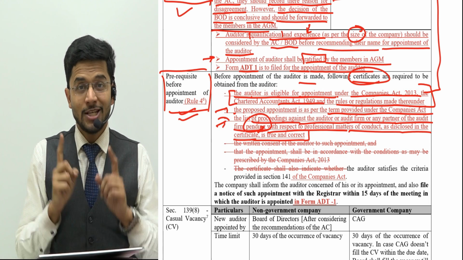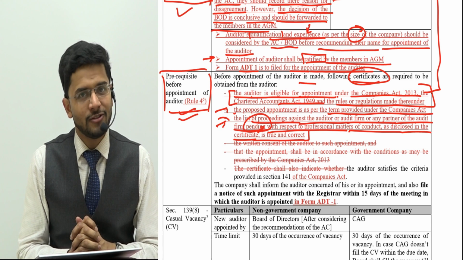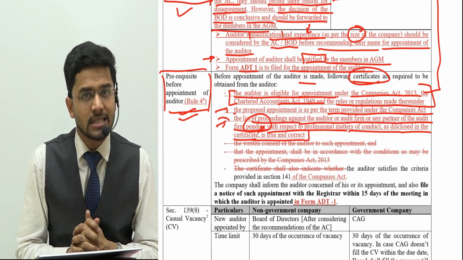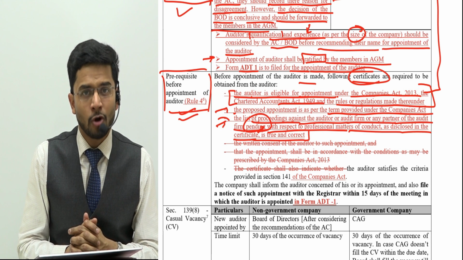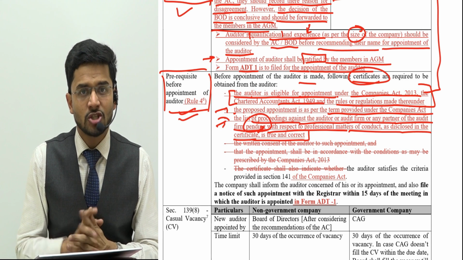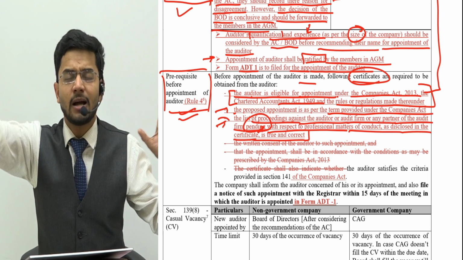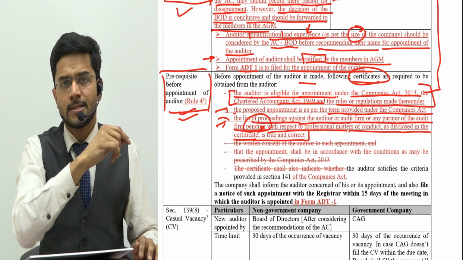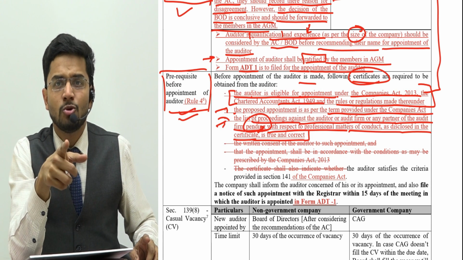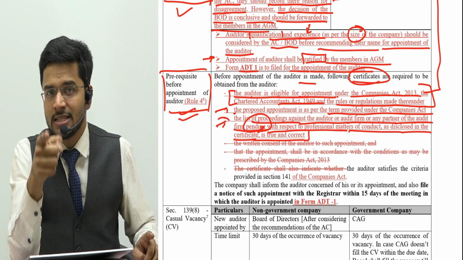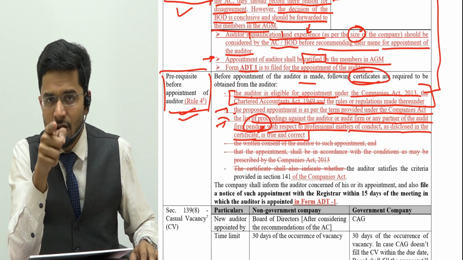Guys, the list is needed because if the auditor has been convicted for a term exceeding 6 months for a fraud or for an activity related to fraud, then he is debarred from auditing any other company for a period of 10 years. So guys, we need to know, as the company, whether any proceeding is being carried out against the auditor.